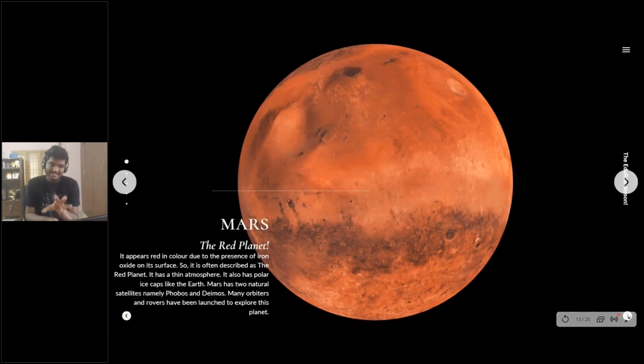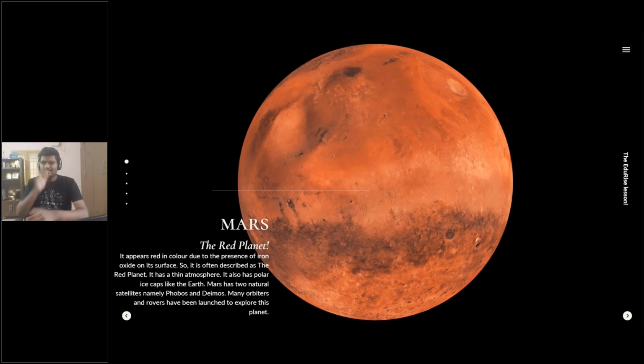The next planet we're going to be seeing is Mars, which is the red planet. It appears red in color due to the presence of iron oxide on its surface. So it is often described as the red planet. Iron oxide is a very interesting chemical, and it is available in abundance on the surface of Mars, and that's why it appears red to all of us, right? It also has polar ice caps, very similar to the Earth. There are some common aspects between Earth and Mars, of course. Mars has two natural satellites, namely Phobos and Deimos, very similar to how Earth has one, the Moon, right?